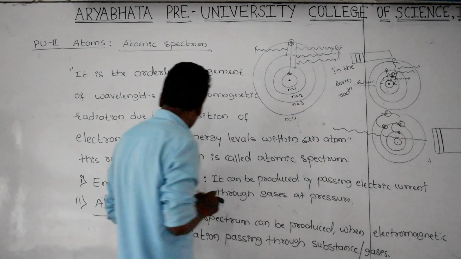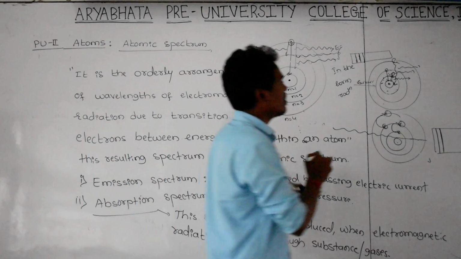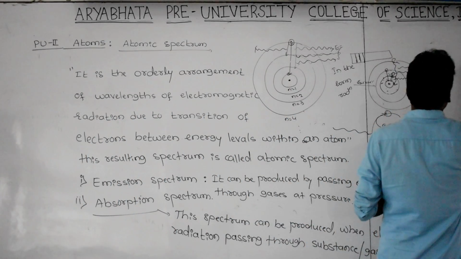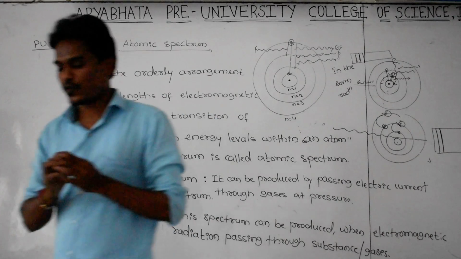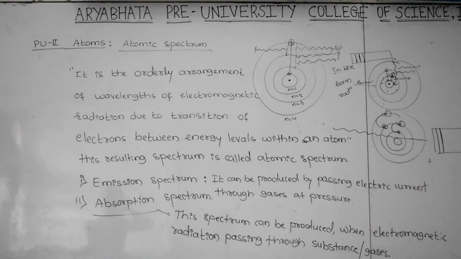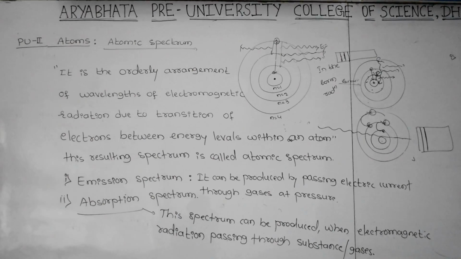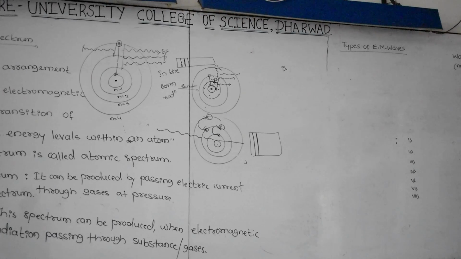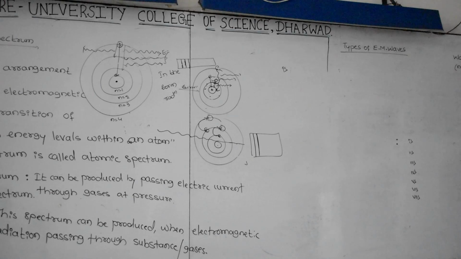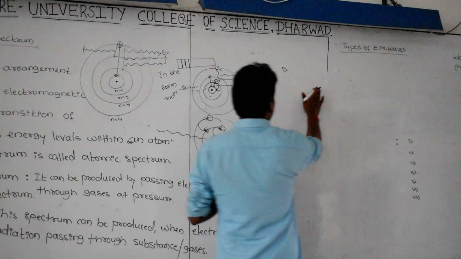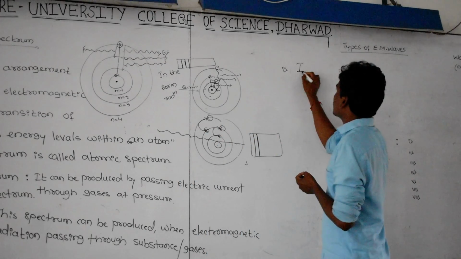Some points are there regarding emission spectrum and absorption spectrum. Just you can see here. What are those points? One is in emission spectra. What is the first point? In emission spectra.